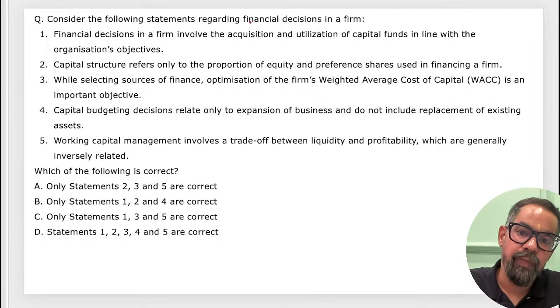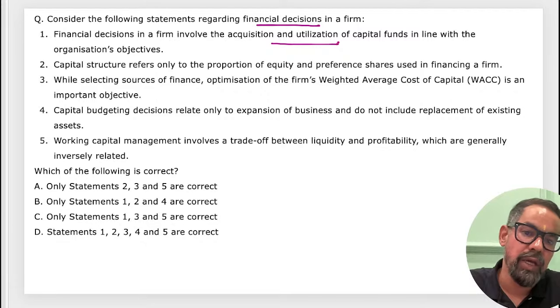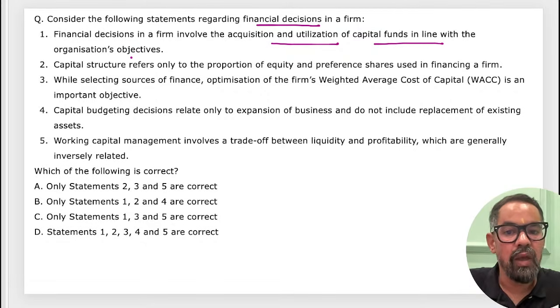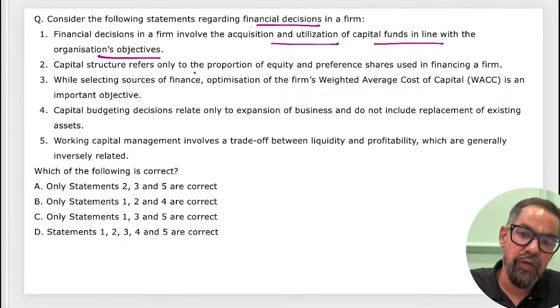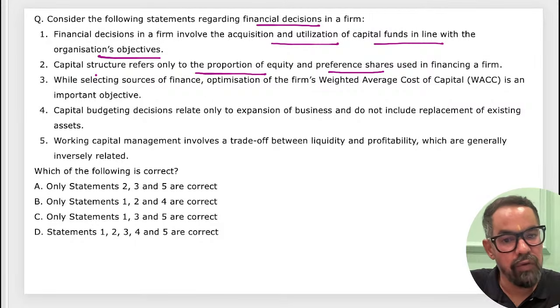Next one, financial decision in a firm. Financial decisions in a firm involve the acquisition and utilization of capital funds in line with the organization's objectives. Capital structure refers only to the proportion of equity and preference shares used in financing a firm.